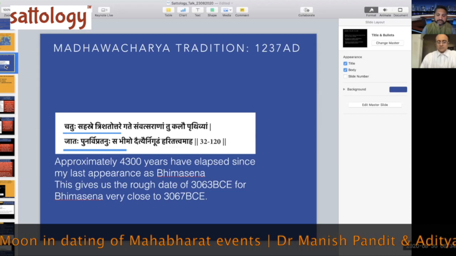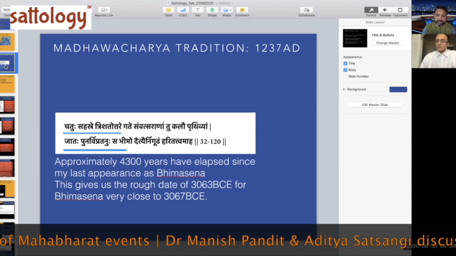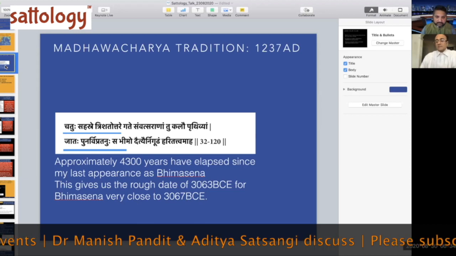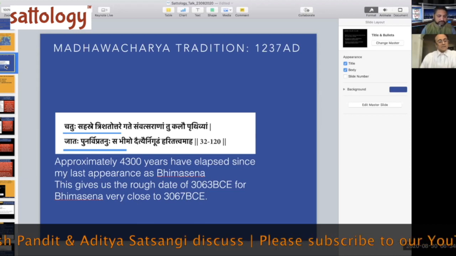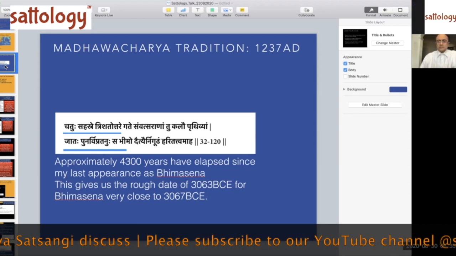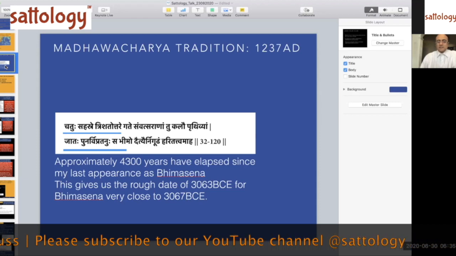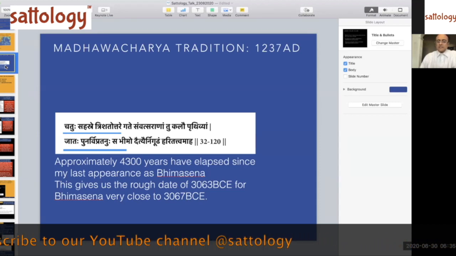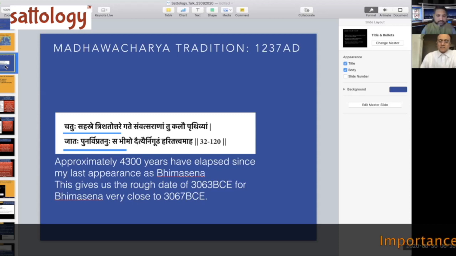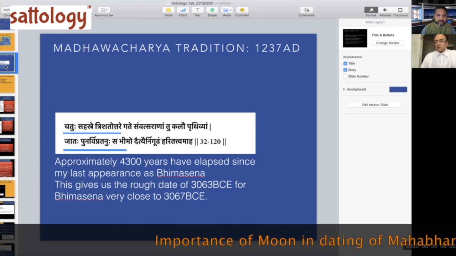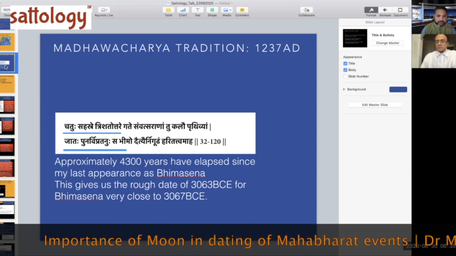So this shloka is said by Madhvacharya himself? By himself, yes, exactly. It has tremendous weightage as a result. It gives us a rough date of around 3063 BCE, but the commentators on this work of Mahabharata have said this is an approximation. Therefore, this date of 3067 BCE is highly important for the Mahabharata. This is one particular thing I want to point out.